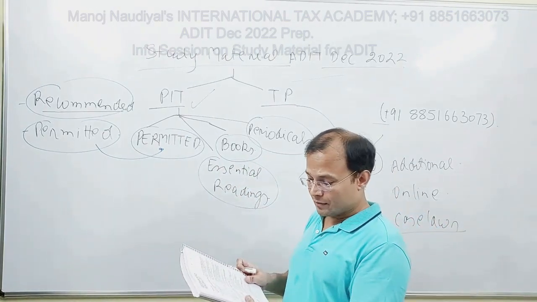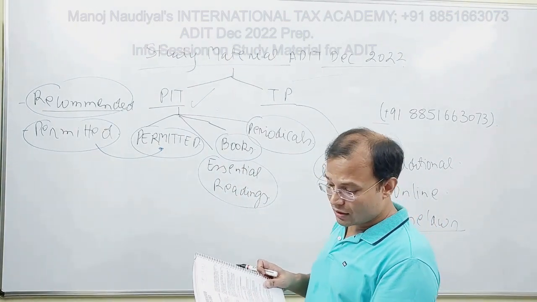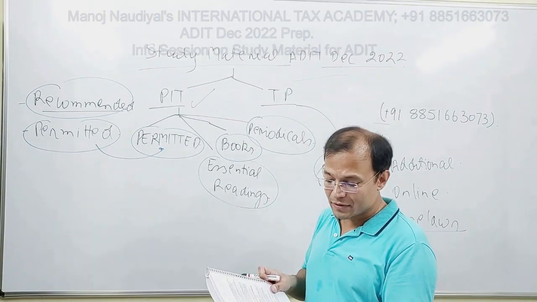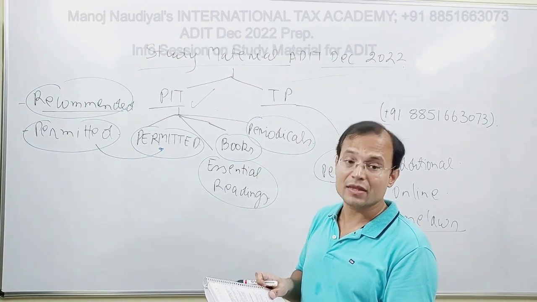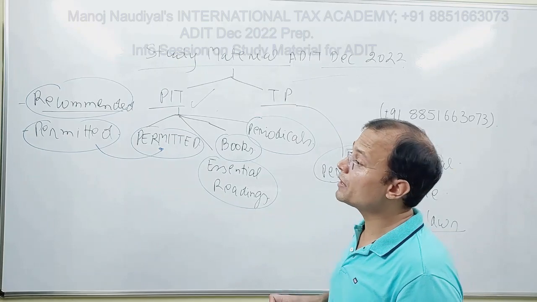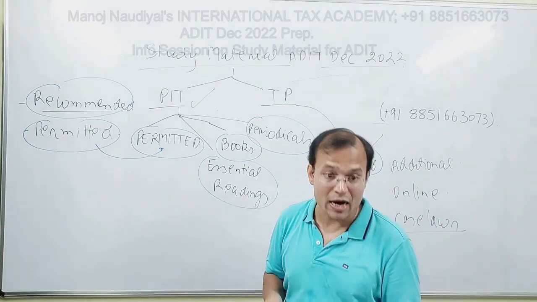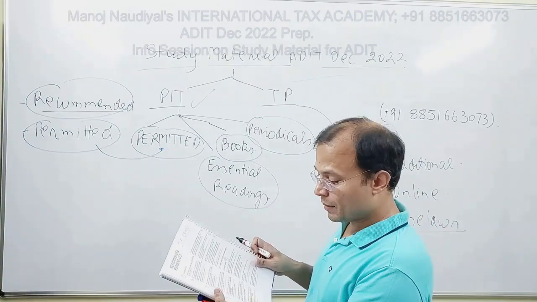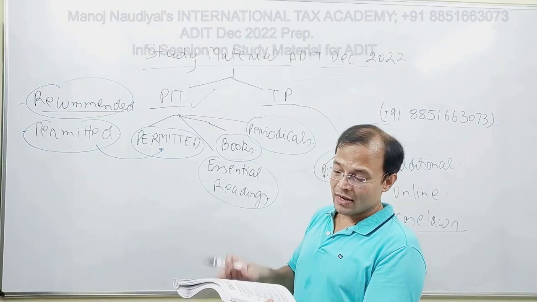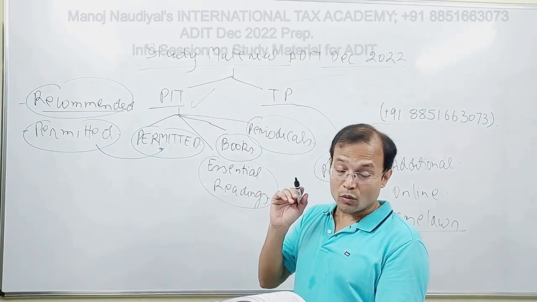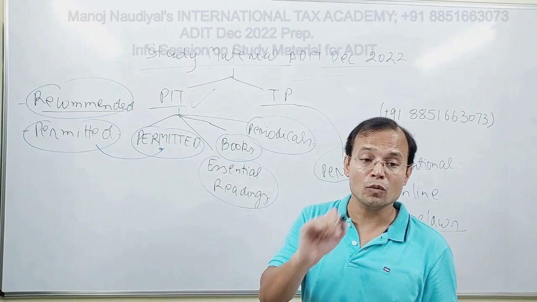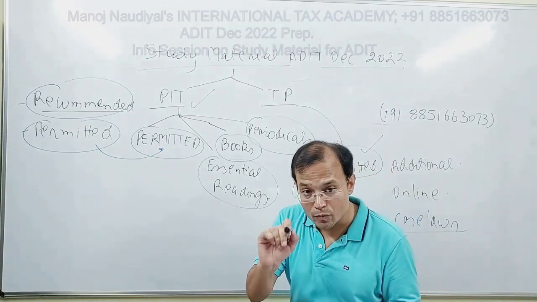Number 3, G20 OECD BEPS action plan report number 13, because 13 again pertains to TP documentation, so that is also permitted. Number 4, OECD Committee on Fiscal Affairs 2010 report on profit attribution to permanent establishments, very important, that is also permitted.